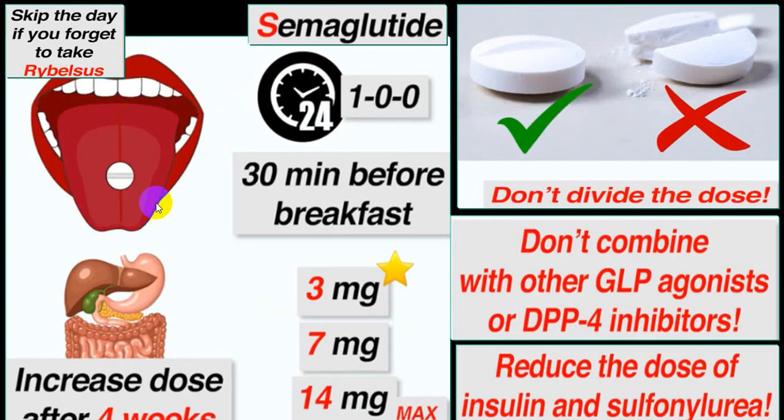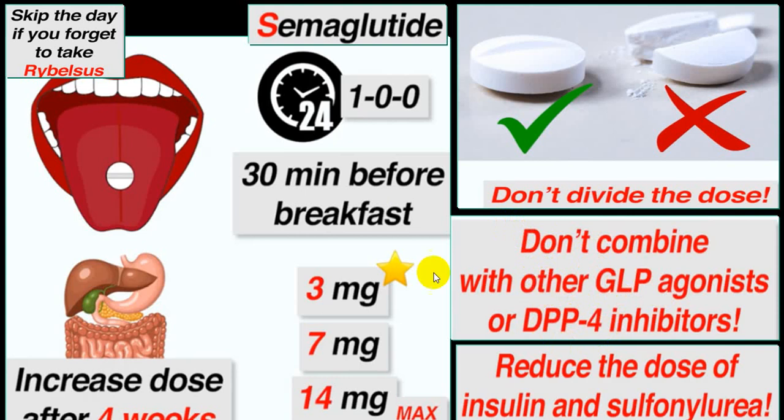By and large, there are three preparations available: 3 milligram, 7 milligram, and 14 milligram. You can take it 30 minutes before breakfast. The tablets should not be divided, and never combined with an injectable GLP-1 agonist. Do not combine with a DPP-4 inhibitor.